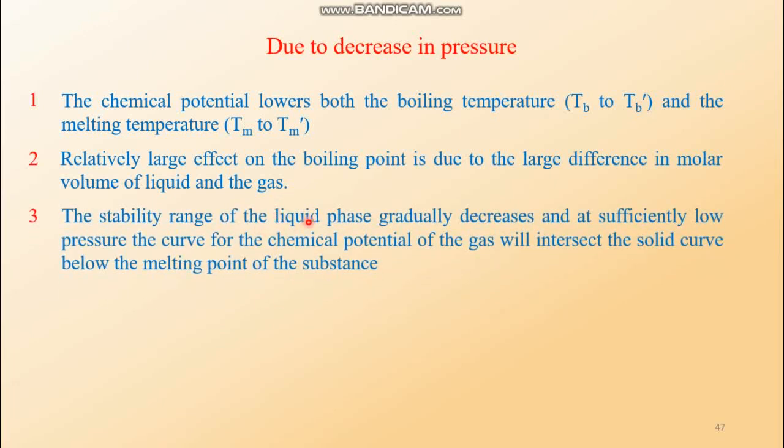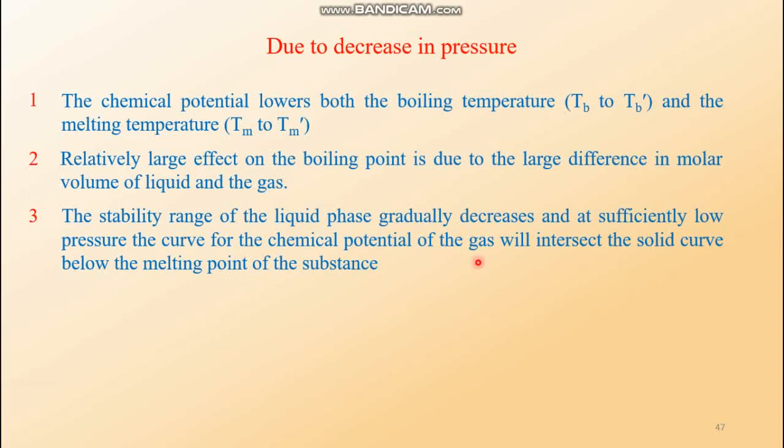So the stability range of the liquid phase gradually decreases. The difference between the melting point and the boiling point gets narrower, and at sufficiently low pressure, the curve for the chemical potential of the gas will intersect the solid curve below the melting point of the substance. At some low pressure, melting of the solid does not take place. The solid directly sublimes.